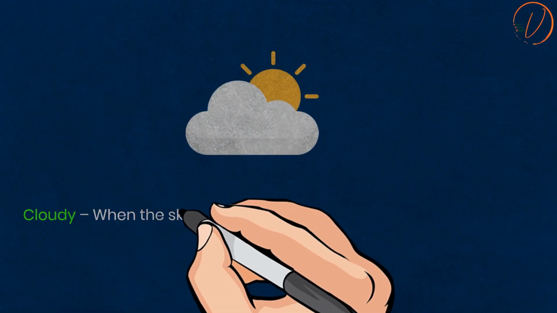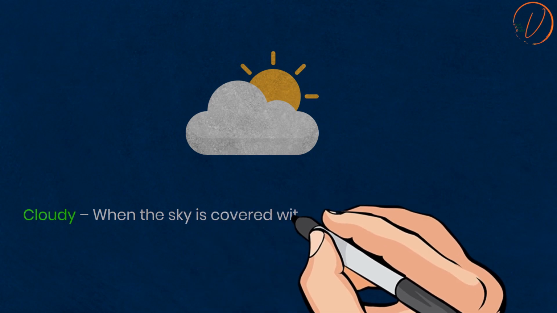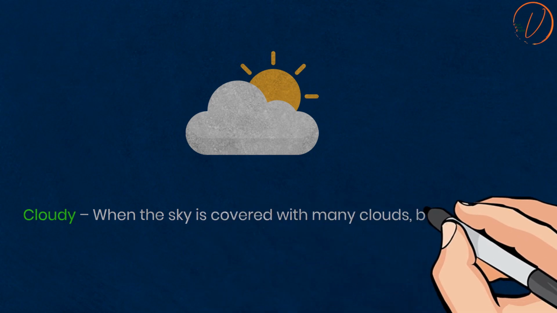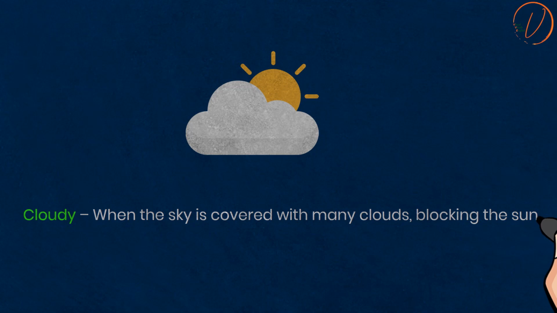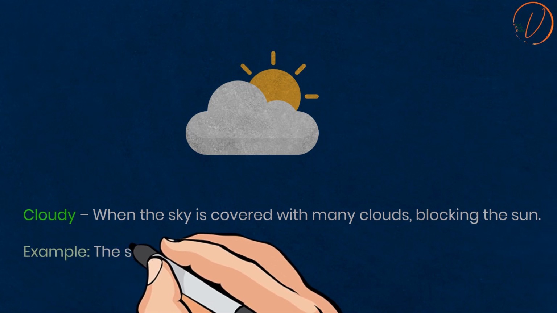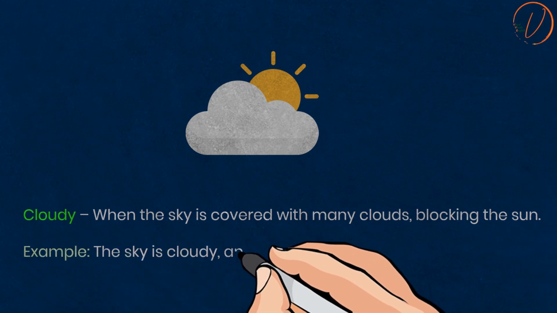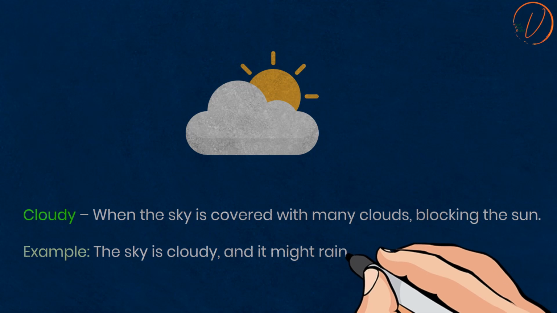Cloudy. When the sky is covered with many clouds, blocking the sun. For example, the sky is cloudy and it may rain.